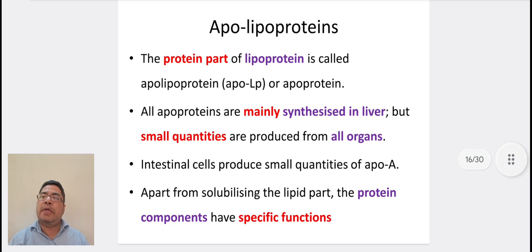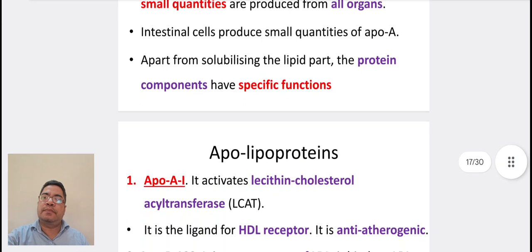Coming to apolipoproteins. The apoprotein part of lipoprotein is called apolipoprotein or apoprotein. All apoproteins are mainly synthesized in liver, but small quantities are produced from all organs. Intestinal cells produce small quantities of ApoA. Apart from solubilizing the lipid part, the protein components have specific functions.